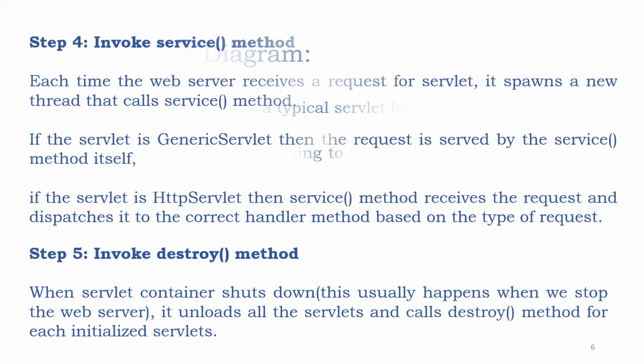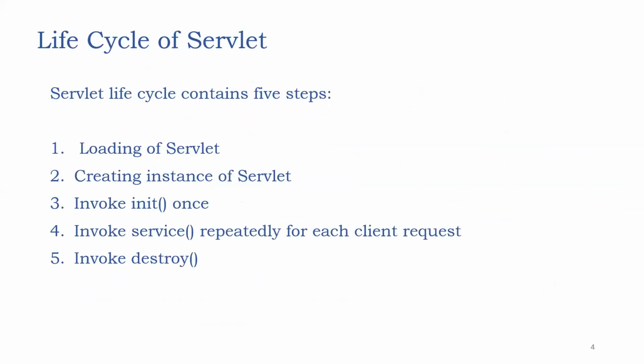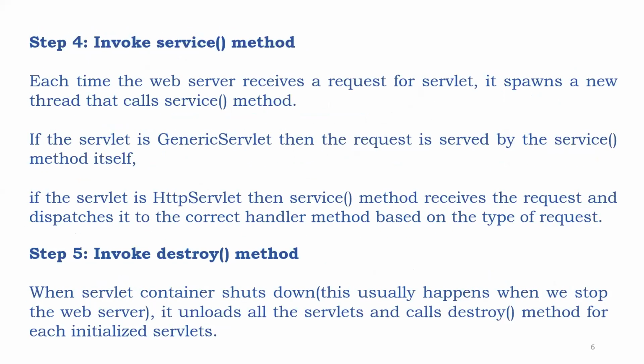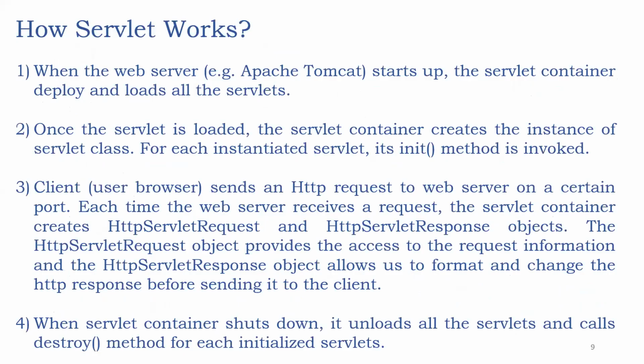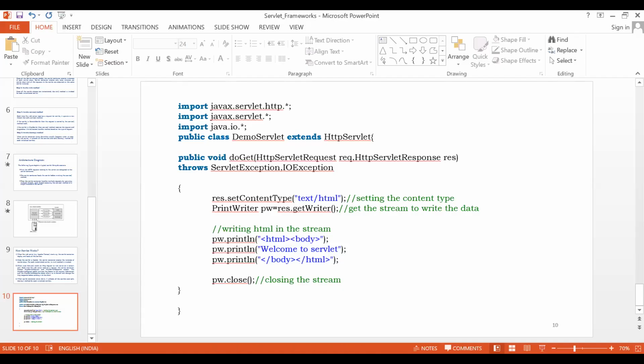For the servlet life cycle there's no diagram, so I'll post these in your group so that you can have a look at them. Tomorrow I can go deeply into servlets and how to execute them. Got it now? Any doubts?